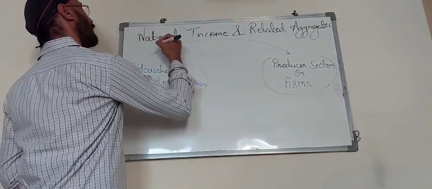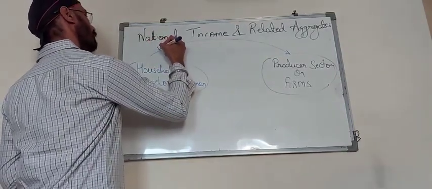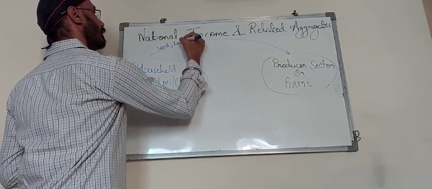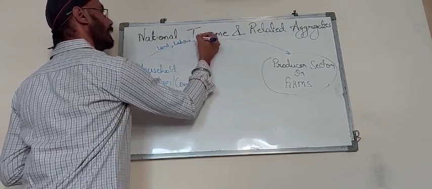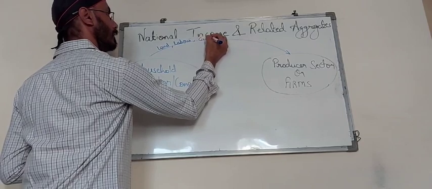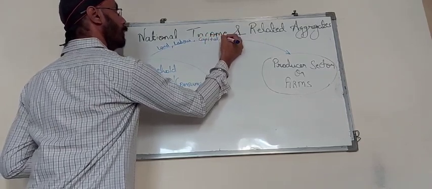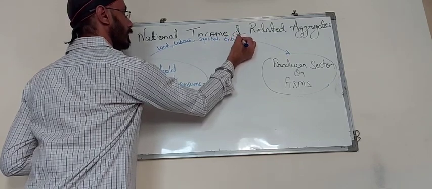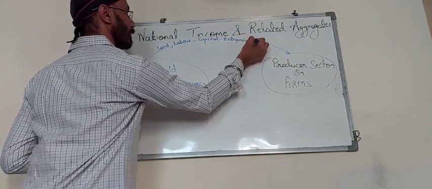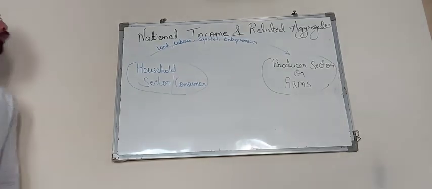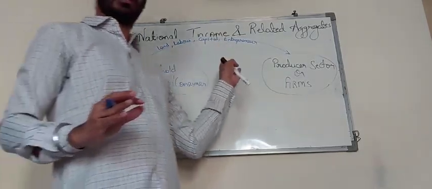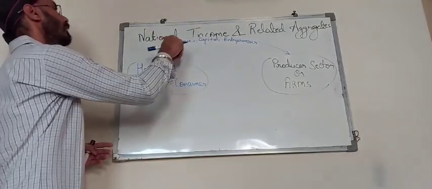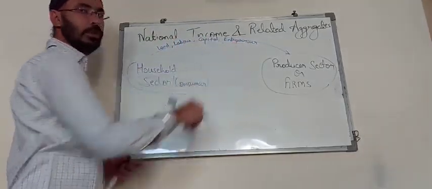We provide them the land, we provide them the labor, we provide them the capital, we provide them the entrepreneur. These are the four important factors of production that we own: land, labor, capital, entrepreneur.